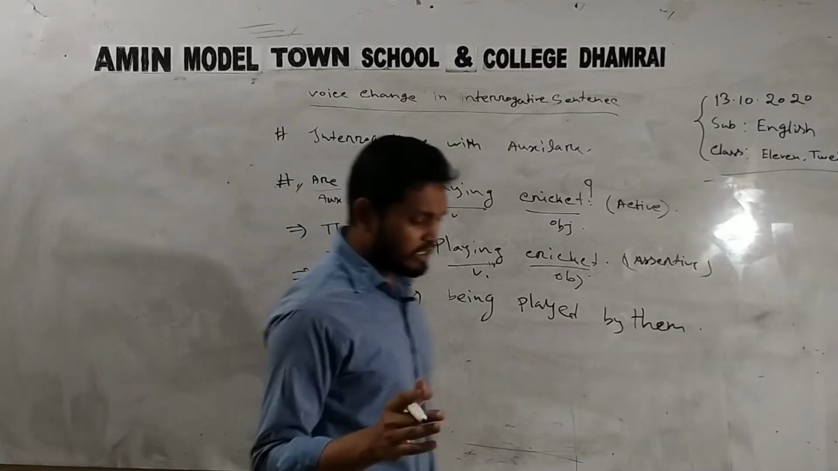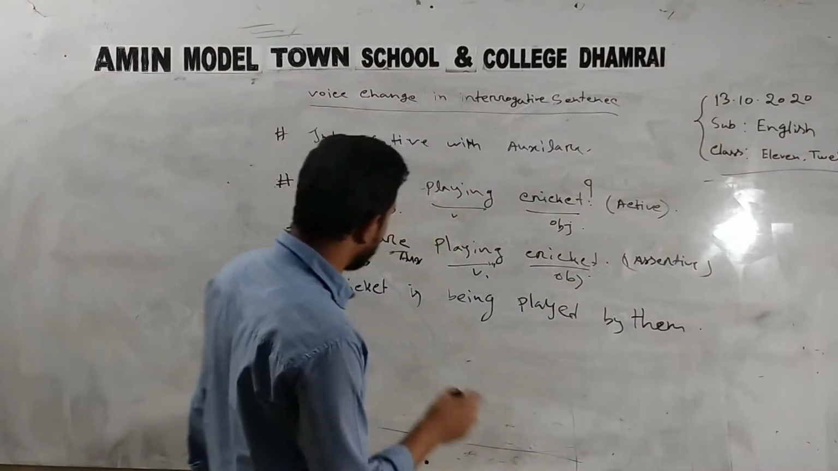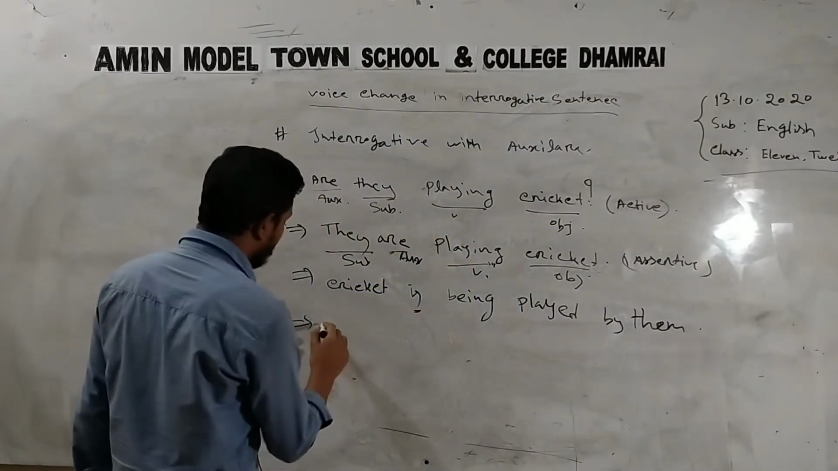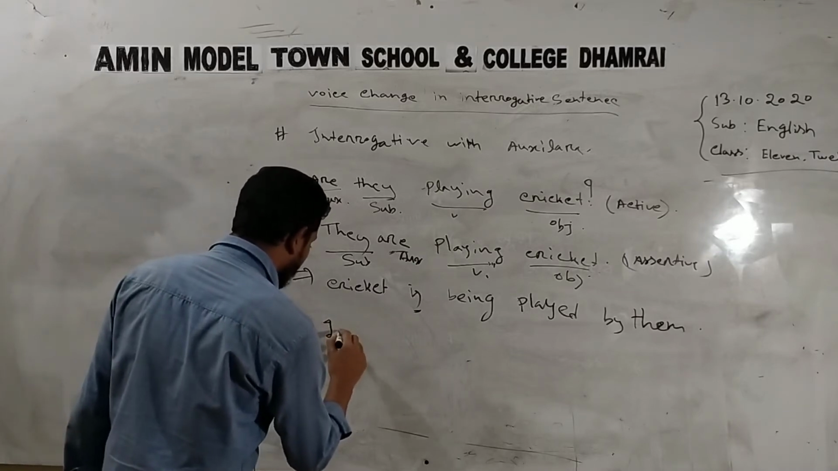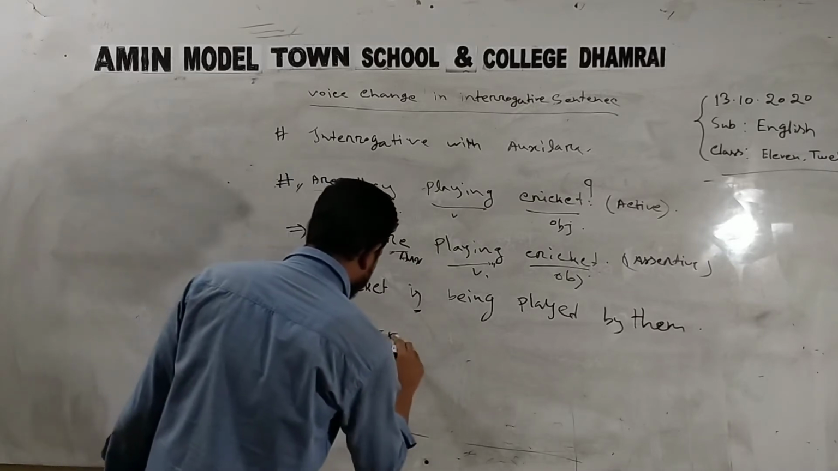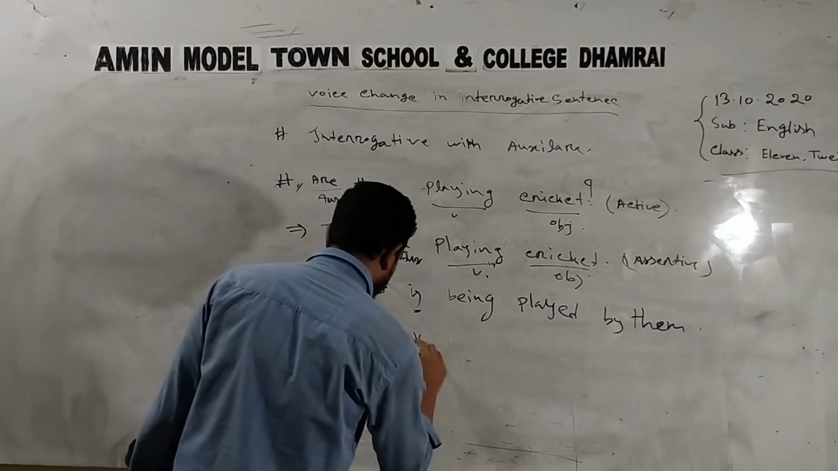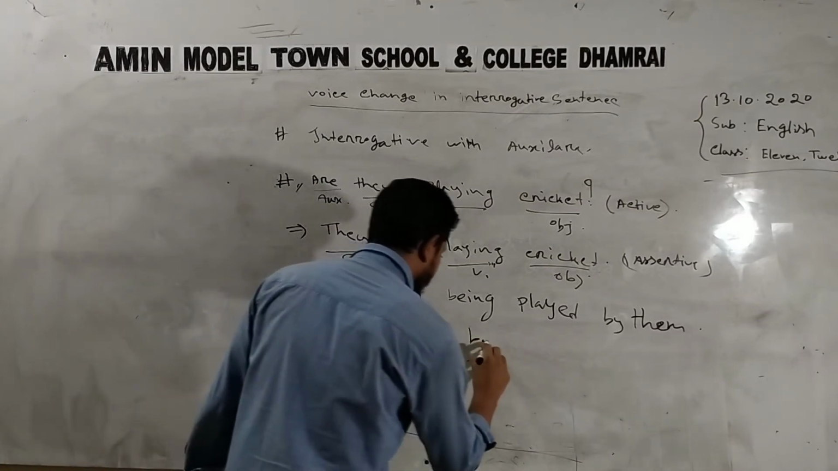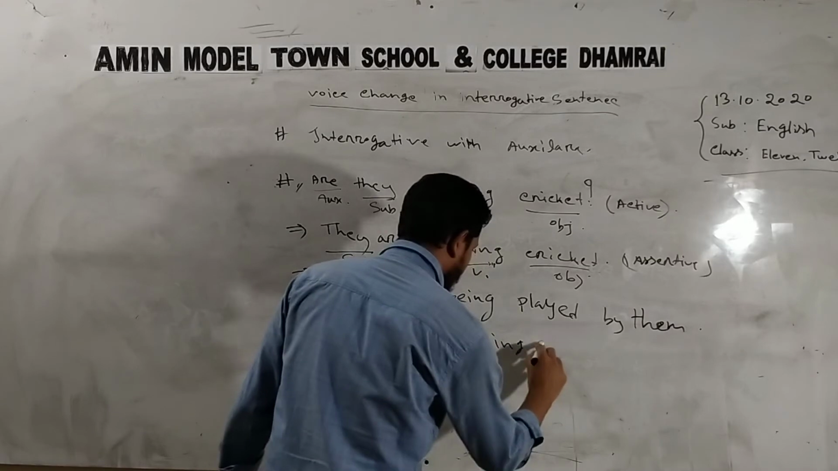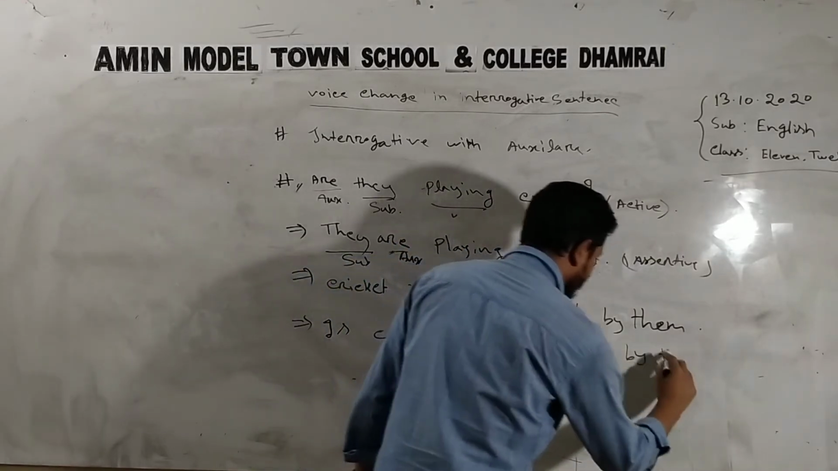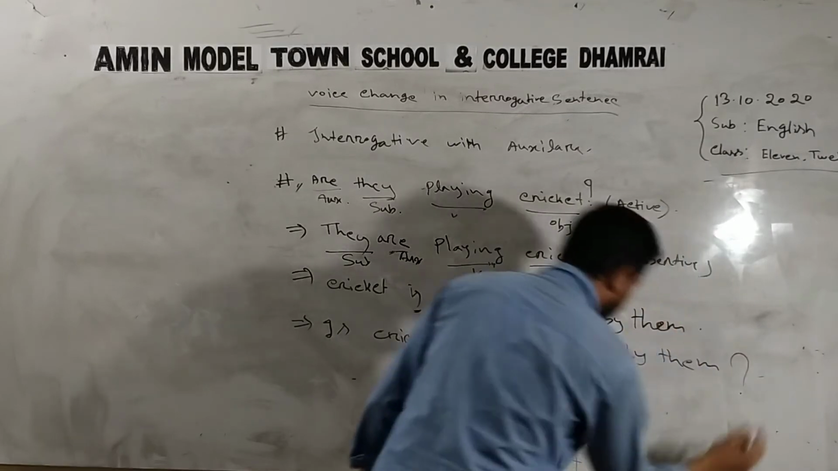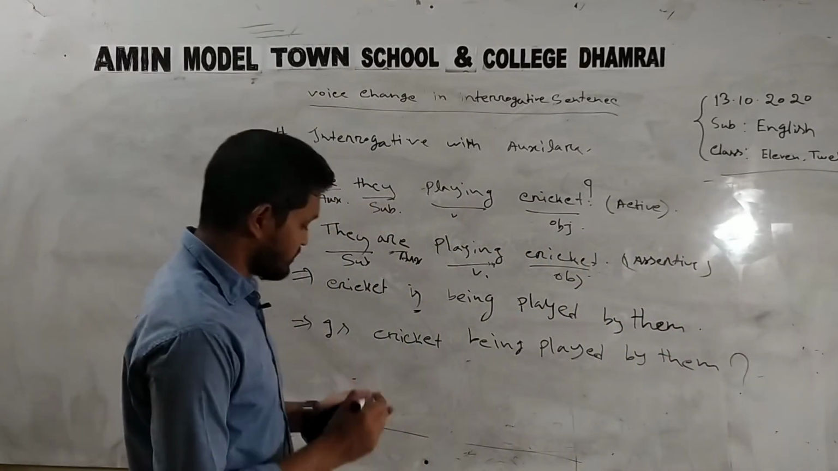There is an easy way to make it interrogative. If there is any auxiliary verb, just add this auxiliary verb at the very beginning of the sentence. Is, then cricket, the subject, then being, then played by them, and a question mark. That is the interrogative sentence.